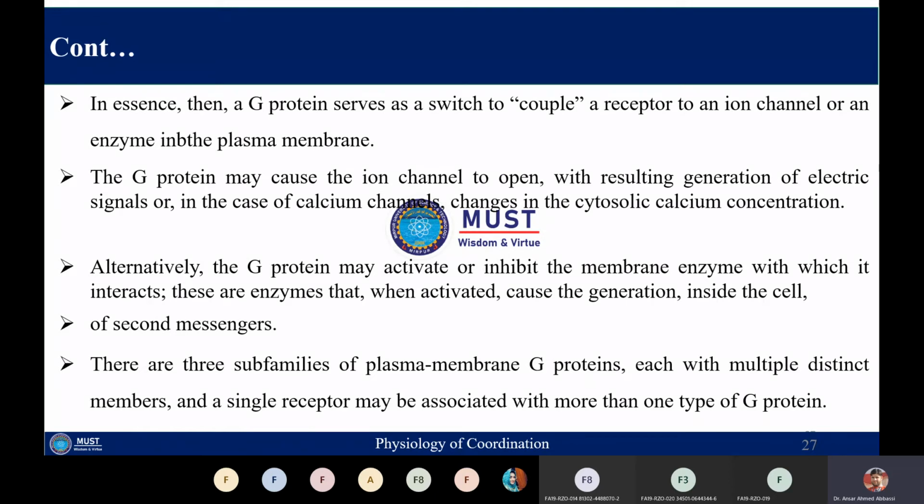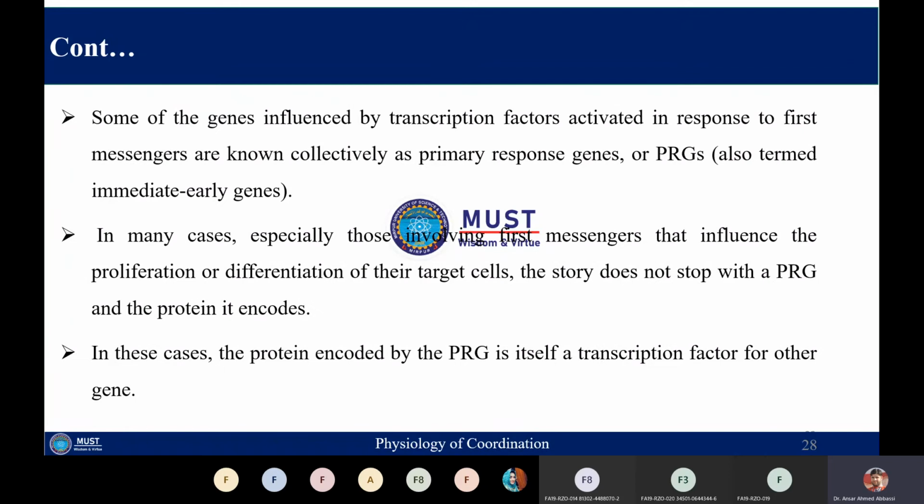G protein basically serves as the switch. It will couple a receptor to an ion channel or an enzyme in the plasma membrane. So G protein will cause the ion channel to open, and it will result in the generation of signals. In case of a calcium channel, as I have told you, the calcium concentration will be increased. G protein sometimes can activate membrane enzymes. For example, it can interact with adenylyl cyclase, or it can interact with phospholipase C. So there are subfamilies of the G protein, and sometimes a cell may be associated with more than one G protein.